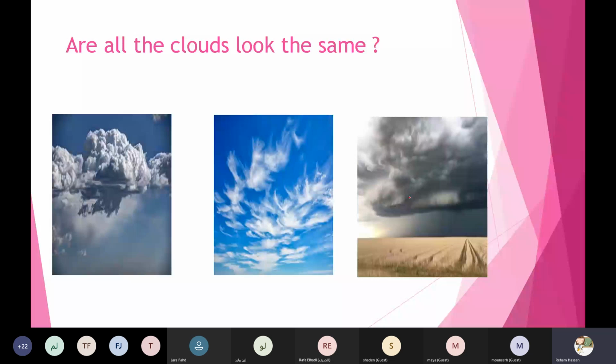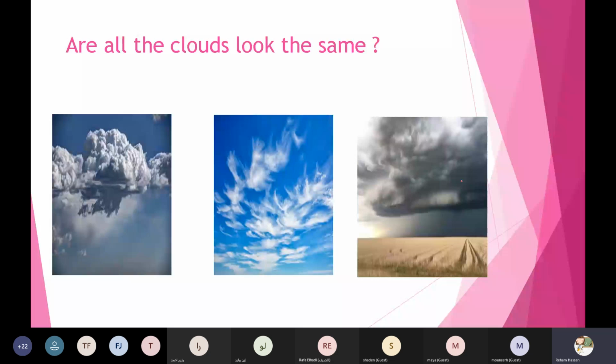So it's about what? About the water cycle, or the sun, or the clouds? Yeah, it's about the clouds. Look here, Ranim. Are all the clouds here look the same, or are they different? Different. Thanks a lot, honey.